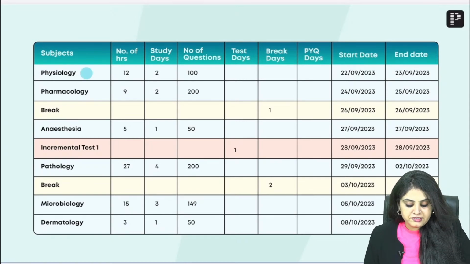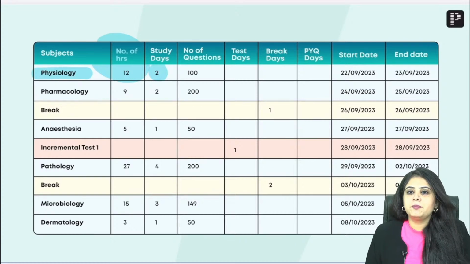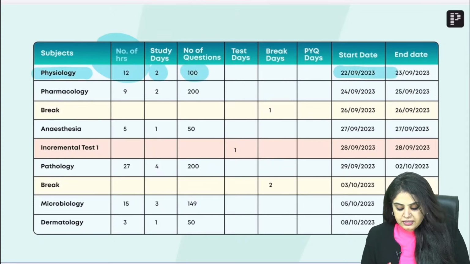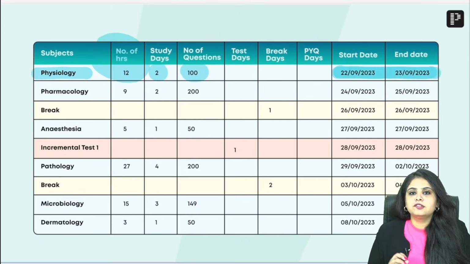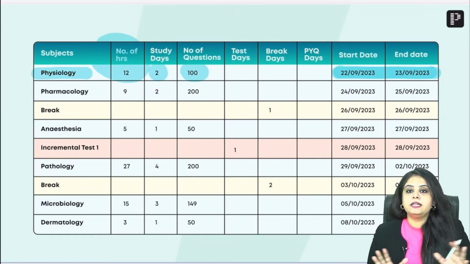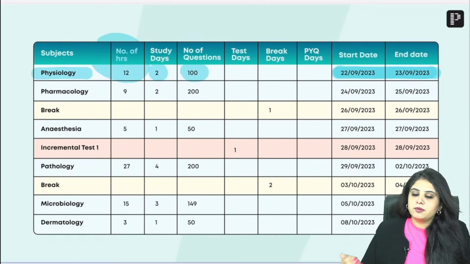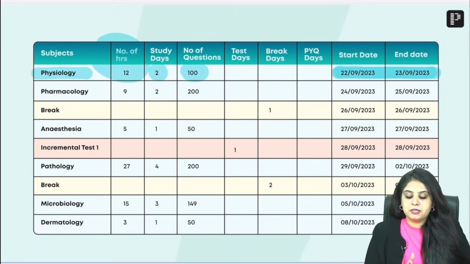We are settled. For example, if we are starting with physiology, we will tell you, acha, rapid revision mein how many hours are there, how many days. See, 12 hours rapid revision mein hai, so 6 hours per day video you can watch, right? And that means you're anyway watching at 1.25 or 1.5x speed, so that makes it a little faster. We will tell you the number of questions that you have to do, and the date by which you have to do this. This is very settled in this plan, because कोई भी date आगे पीछे नहीं करना. We have made this plan keeping in mind which subject is overlapping, which subject needs to be settled first, which needs to be taken up a little later.